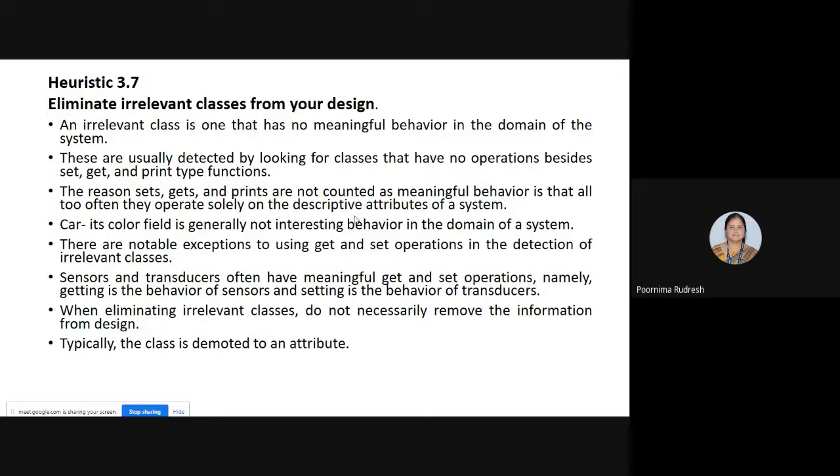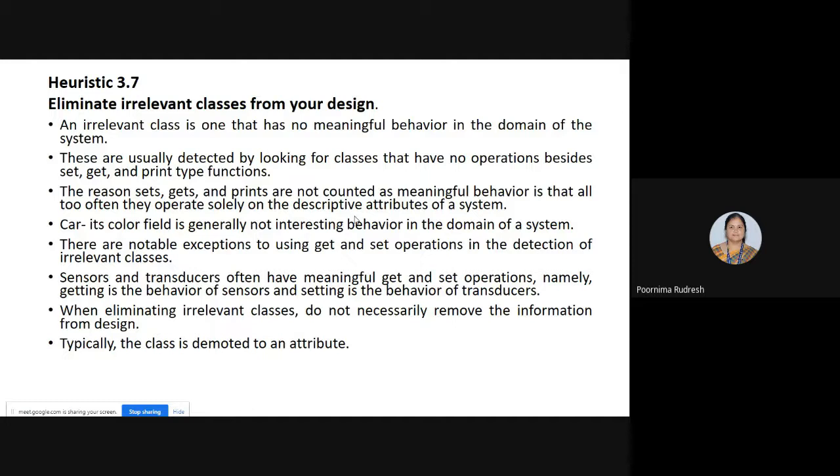There are notable exceptions to using get and set operations in the detection of irrelevant classes. One example is the usage of sensors and transducers. There once again we are using the get and set operations. The sensor makes use of the get operation to get the information, and the set operation is used by the transducers.